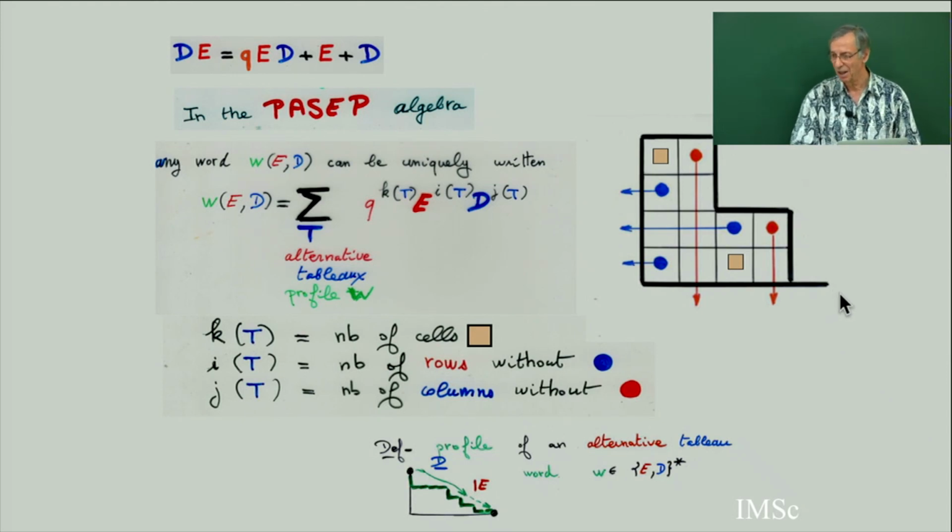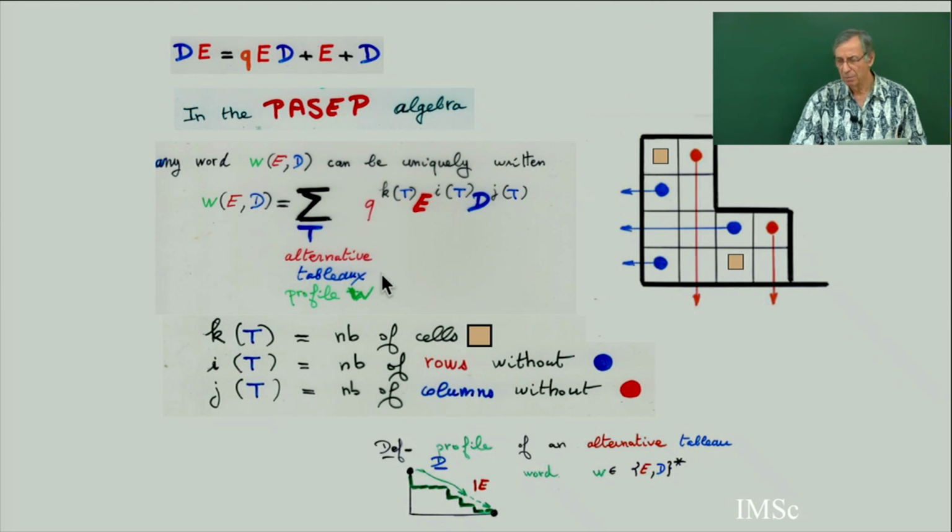But as soon as you color some cells, blue and red, then you will decrease this monomial. It cannot be the constant term. You cannot put as many blue and red as you want. There is a limit to the total number of blue and red. So there is not too much relation between all these coefficients and the length.